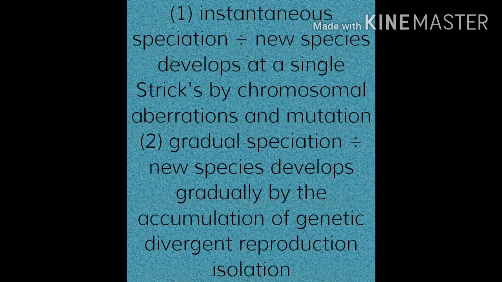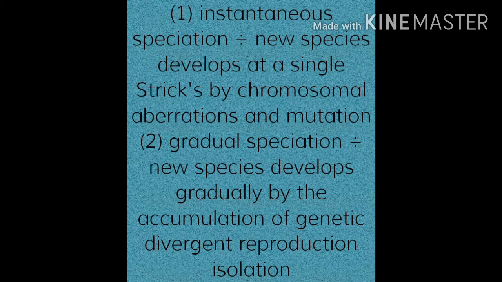Another type of true speciation is gradual speciation. In gradual speciation, a new species develops gradually by the accumulation of genetic divergence and reproductive isolation.